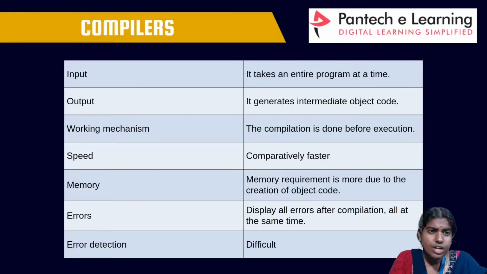And what are all the different units or modules that are present in a compiler? In case of a compiler, it is going to take an entire program at a time, instead of taking each and every line. For example, as I was telling you, everything is becoming online.